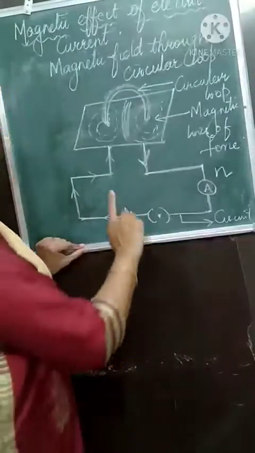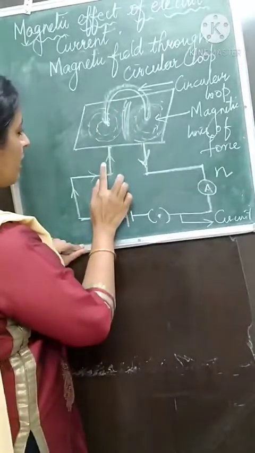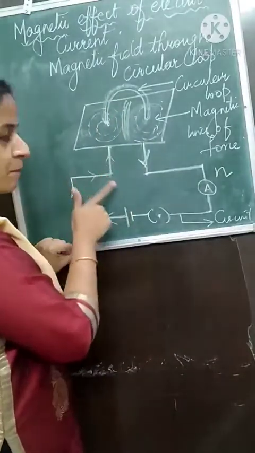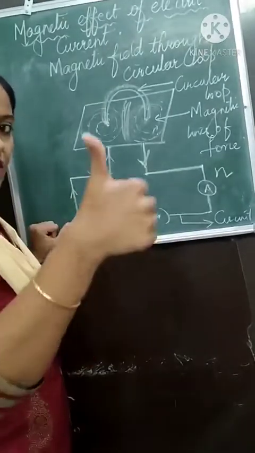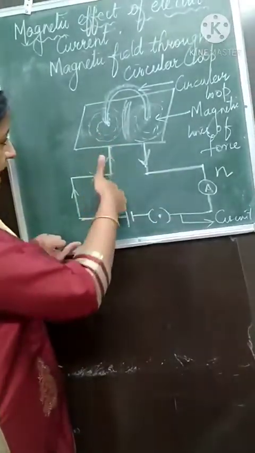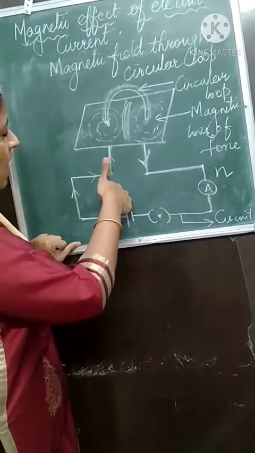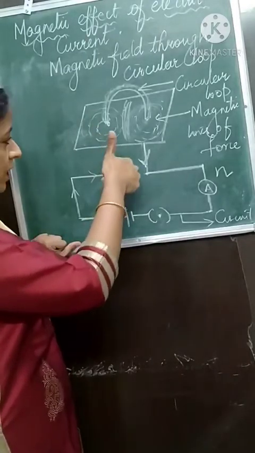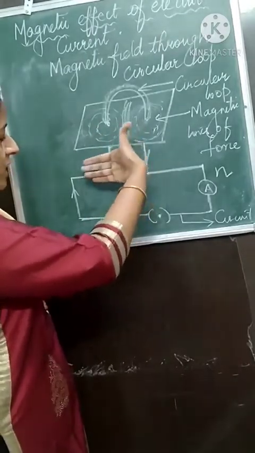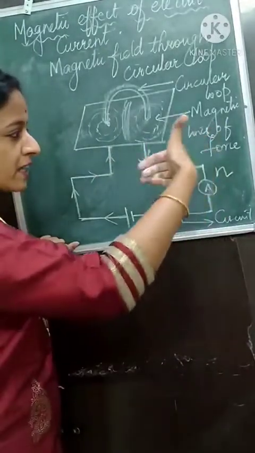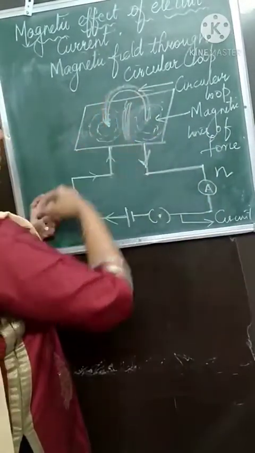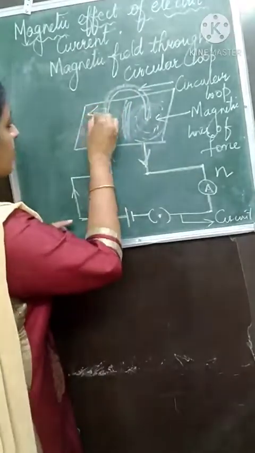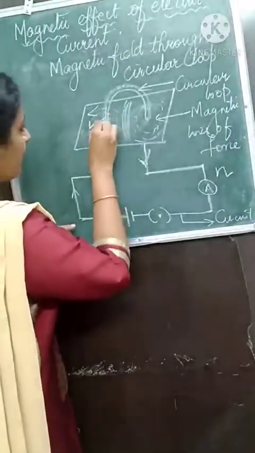Let us first consider this part of the loop. Where is the direction of electric current? Upward direction. So use your right hand, don't use your left hand now. The direction of electric current is upward, so thumb upward. Now see where your fingers turn. What is the direction of magnetic field? This way, so the direction of magnetic field will be this way.